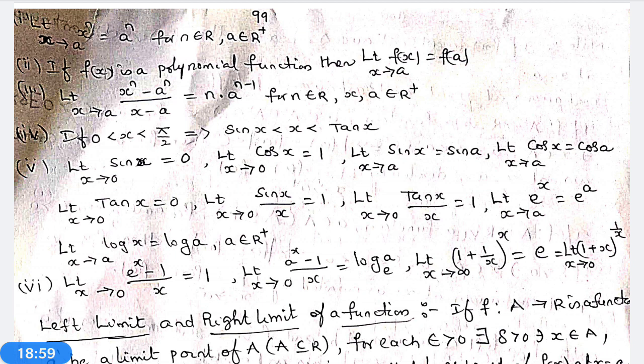Sixth one, limit x tends to 0, e power x minus 1 by x is equal to 1. Limit x tends to 0, a power x minus 1 by x is equal to log a to base e. Limit x tends to infinity, 1 plus 1 by x whole power x is equal to limit x tends to 0, 1 plus x whole power 1 by x is equal to e.